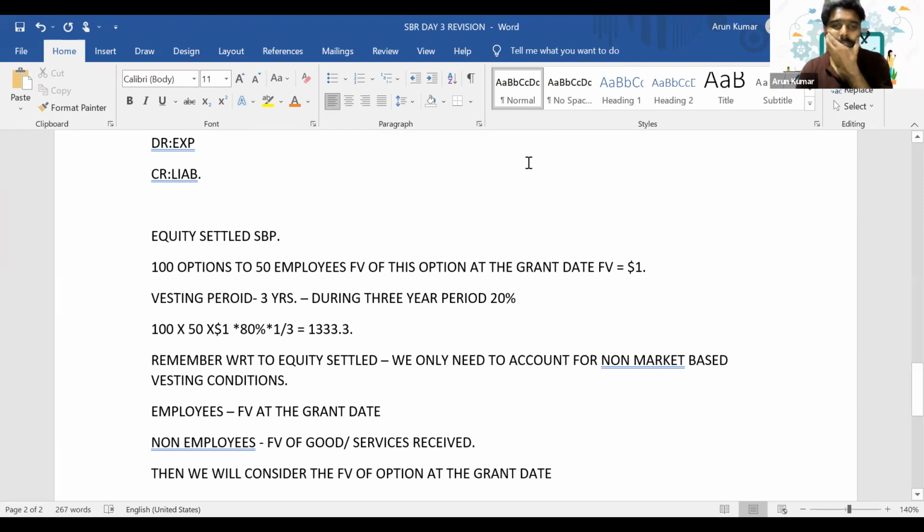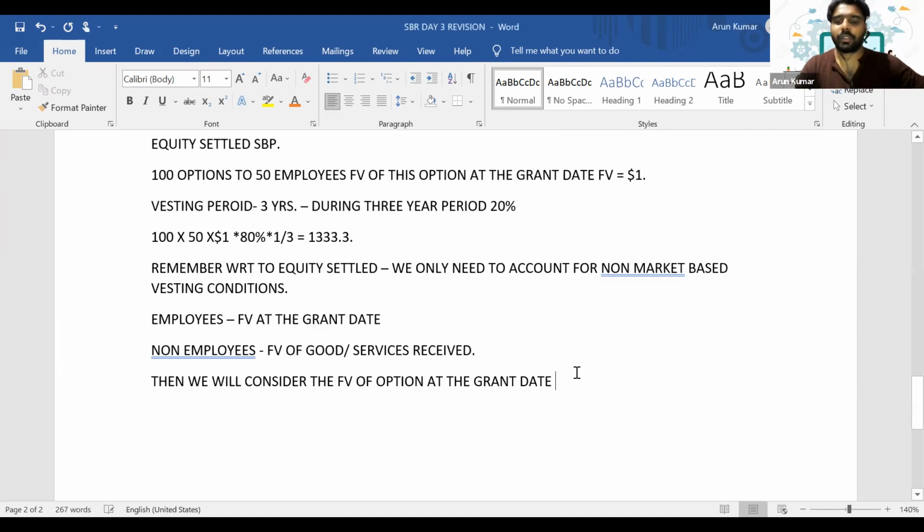Okay, so these are the main elements you have to remember with respect to equity settled share-based payments. One, with respect to how to account for it, we should only consider the fair value at the grant date, and subsequently we don't need to consider the market-based vesting conditions. We only need to account for the non-market-based vesting conditions.